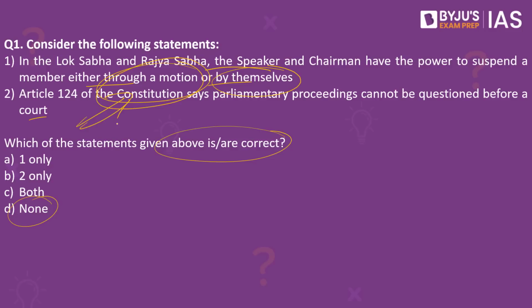When you look into the second statement, Article 124 of the Constitution says parliamentary proceedings cannot be questioned before a court. This statement is wrong. Why? Because it is not Article 124. Article 124 deals with the establishment of the Supreme Court. Article 122 says that parliamentary proceedings cannot be questioned before a court. So remember, it is not 124, which speaks about the establishment of the Supreme Court, but Article 122.